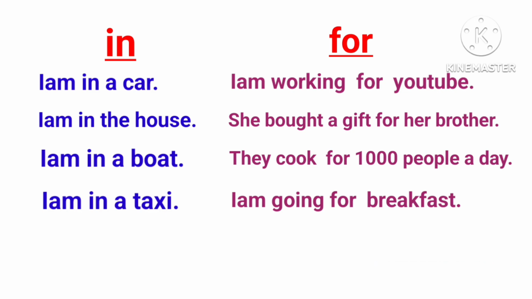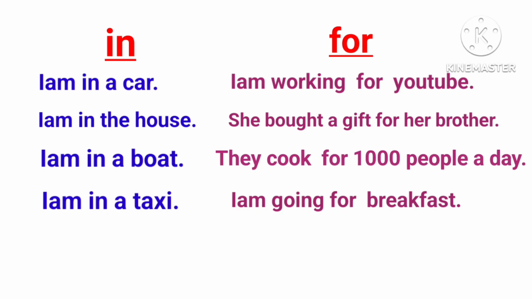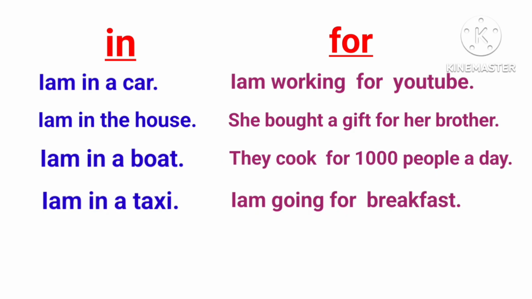And another sentence I am using: she bought a gift for her brother. It is giving the exact picture of what gift you are giving, to whom you are giving. So, she bought a gift for her brother. And then for example, we cook. They cook for 1,000 people a day.